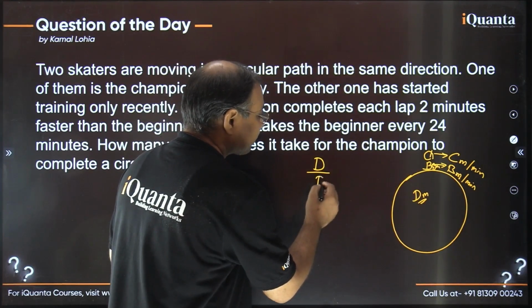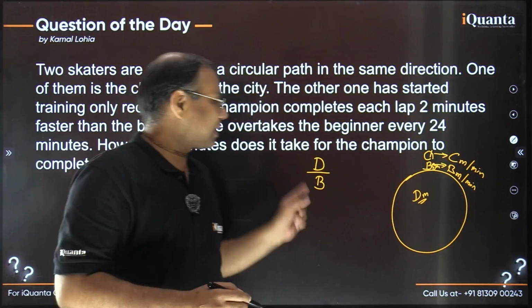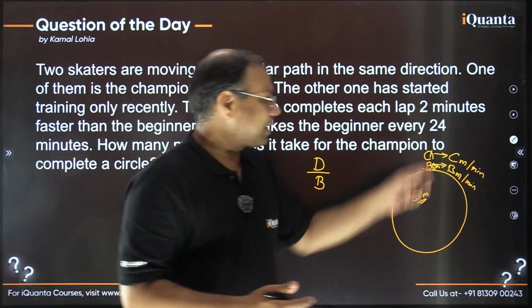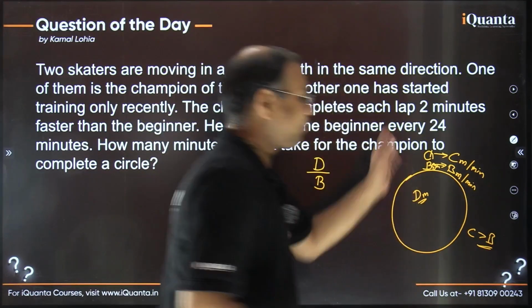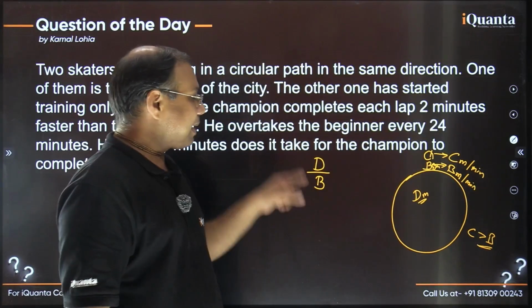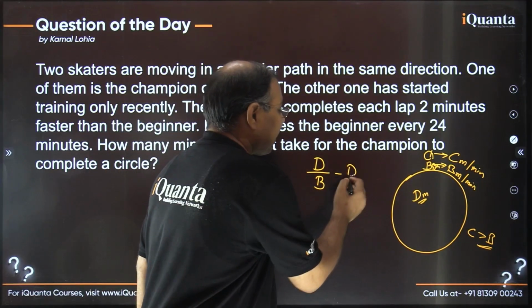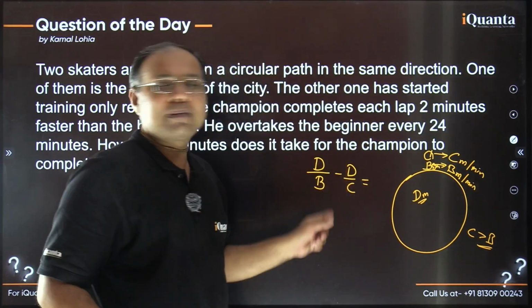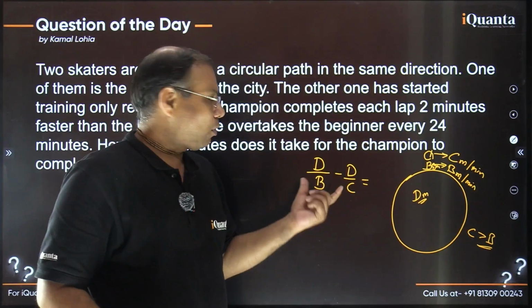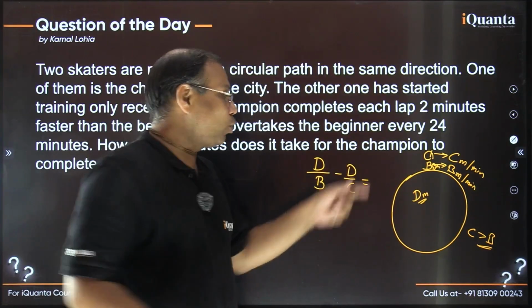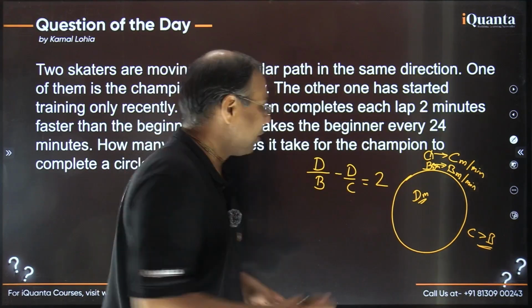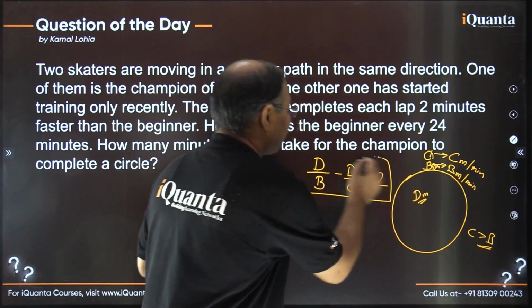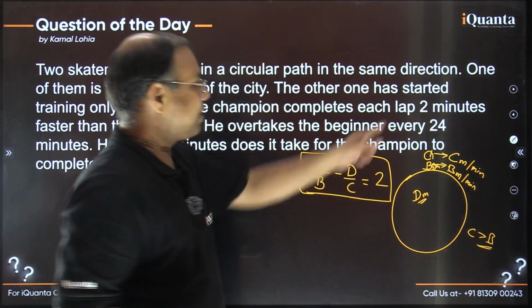It's B. So D by B. Of course, B is smaller, so this time taken is more, right? We know that C is more than B. Let me write. C is of course more than B because champion is faster, right? That was given already. So D by B minus D by C. This is the time taken by the champion to finish one complete lap or one round. So their difference is 2 minutes, right? Because champion is able to finish 2 minutes faster. That was given. So this is one numerical information or one equation we are having. So we have used this 2 minutes part.